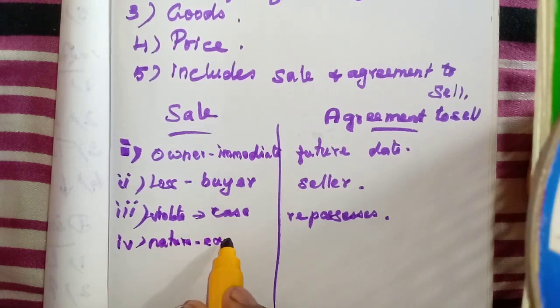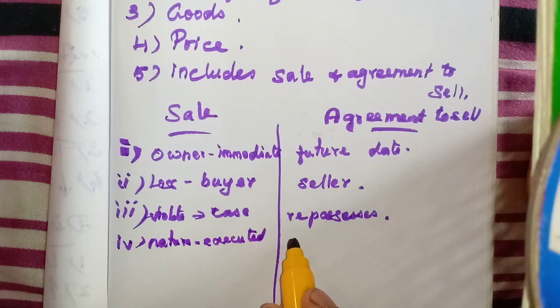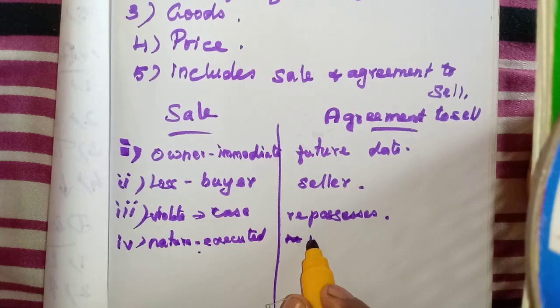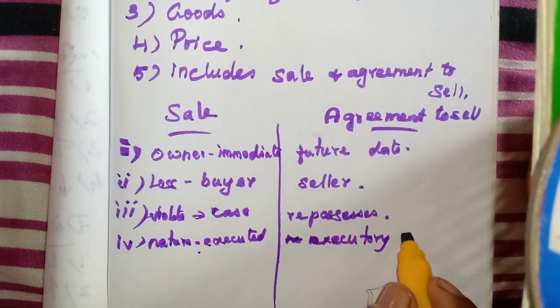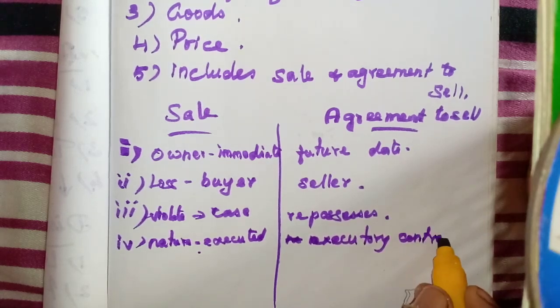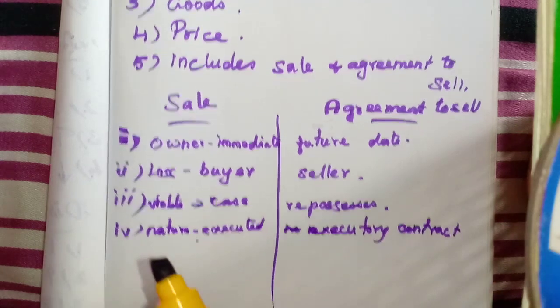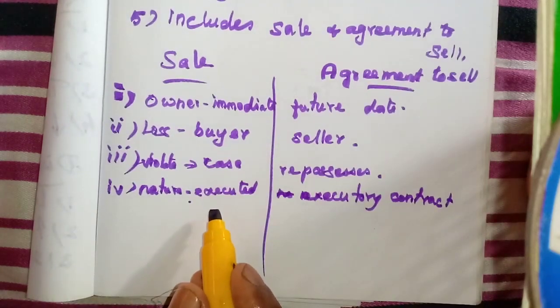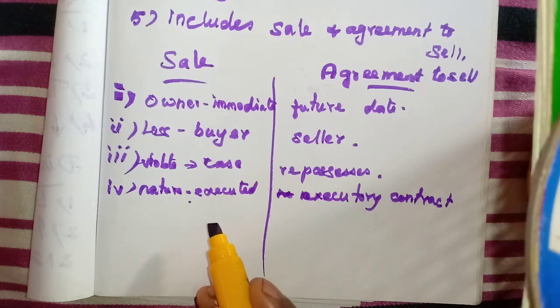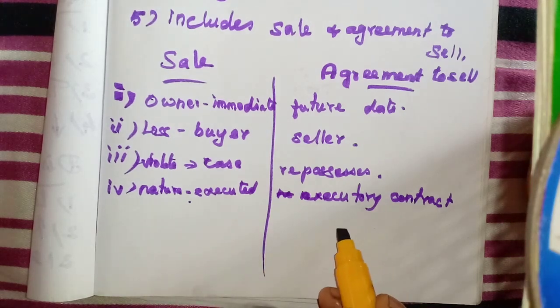Here we can say it is an executed contract, or completed contract, but it is not an executory contract. Executed means completed. In the other case it is not completed, so we can say it is an executory contract. They are going to execute the contract. Execute means to put into practice. Here the contract is already over, isn't it? They have completed the contract, but there they are going to complete the contract.